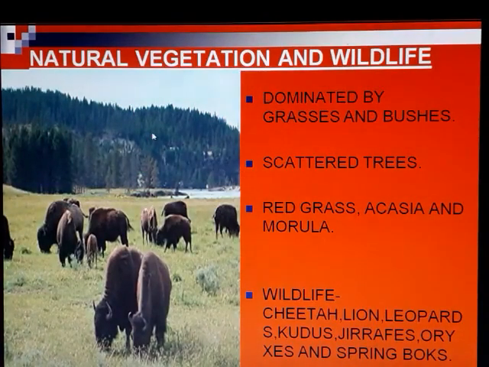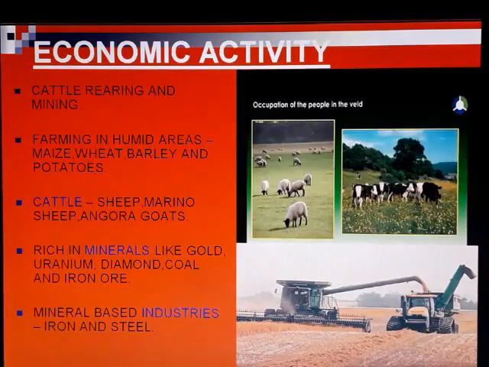We are coming to the next one, the natural vegetation and wildlife of this zone. It is dominated by grasses and bushes. Most of the area is covered with grasses and bushes. The trees are scattered in nature. Actually, they are far from one another. Red grass, acacia and marula are the important natural vegetation over here. When we discuss the wildlife, we have cheetah, lion, leopards, kudus, giraffes, oryxes, and springboks. These are some important wildlife we can find in this region.